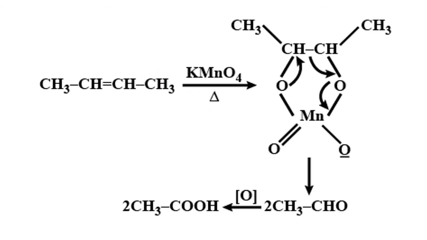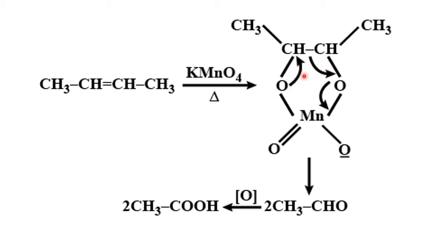Now this is butene, when it undergoes oxidation with KMnO4. You see how the attachment is there. First, KMnO4 undergoes dissociation into K+ and MnO4- ion. The MnO4- ion forms a cyclic structure with the CH3CH=CHCH3. The double bond is converted into a cyclic form, an unstable intermediate.